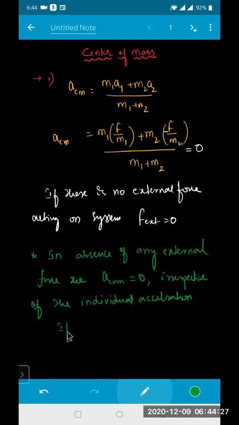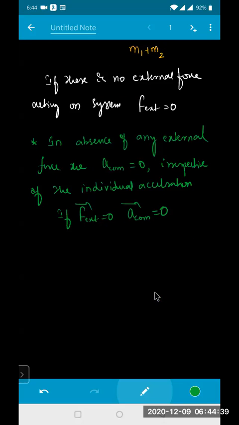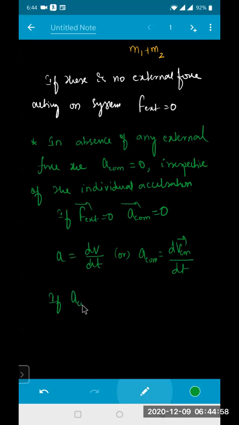That means if F external is equal to 0, acceleration of center of mass becomes 0. And we know the formula a is equal to dv by dt. Acceleration is nothing but rate of change of velocity. Or else I can write acceleration of center of mass is equal to differentiation of velocity of center of mass divided by dt. If ACM is 0, now tell me what happens. dVcm by dt is equal to 0.